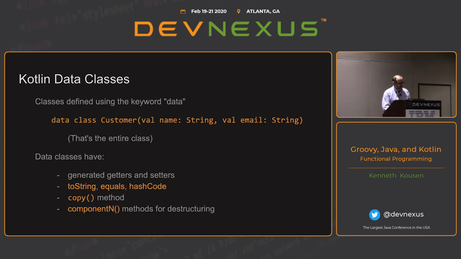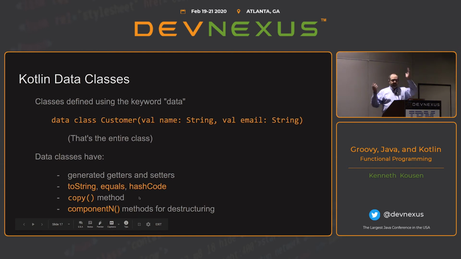And by putting the word data on this, you get generated getters and setters. Now I used val, which in Java means final, so I won't have any setters, but I'll get getter methods for the properties. It'll automatically generate a toString, an equals method, and a hashCode, using the same prescription that Josh Bloch laid down all those years ago in the Effective Java book, same one your IDE generates. You also get this nice little copy method.